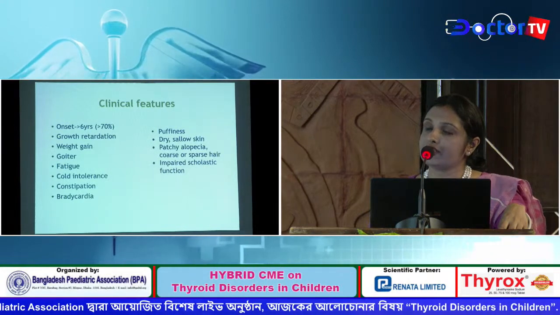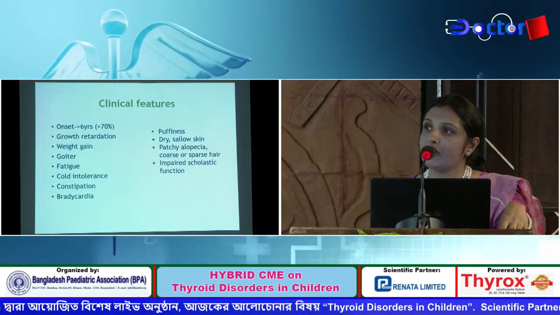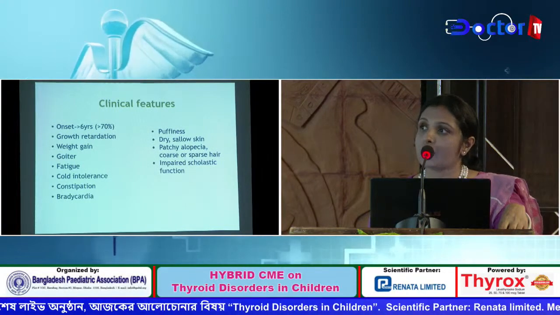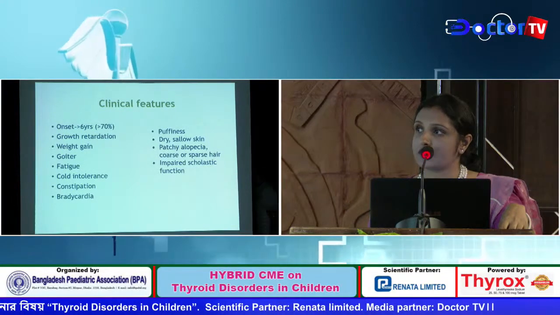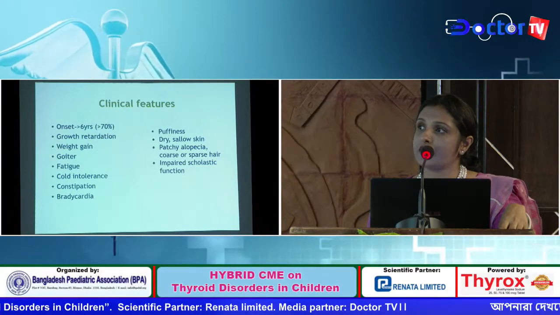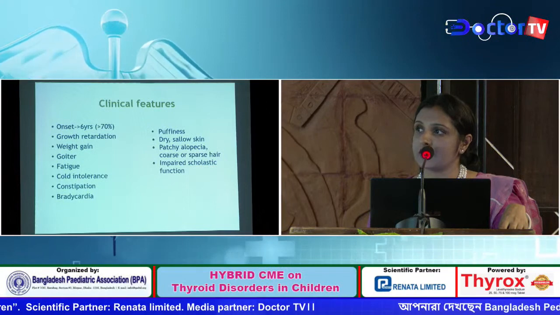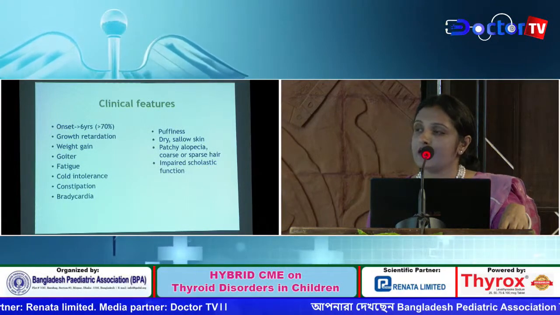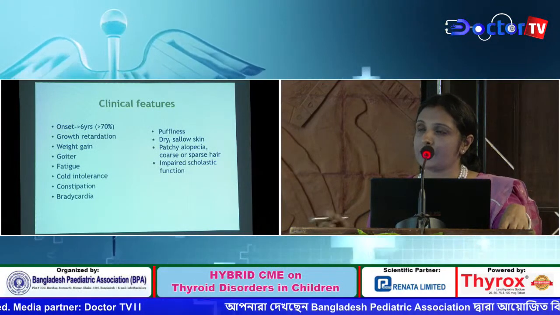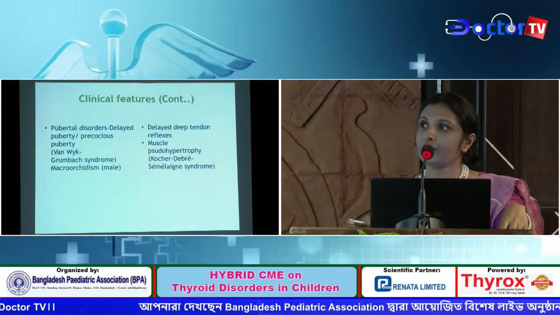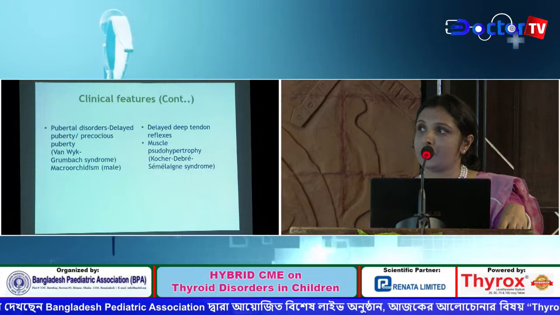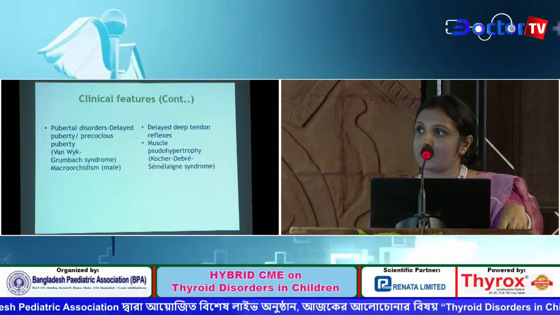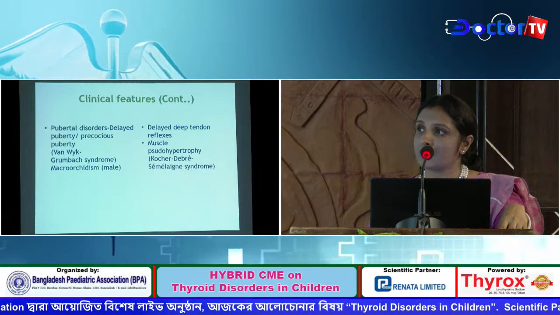Clinical features include onset after 6 years, growth retardation, weight gain, goiter, cold intolerance and constipation, bradycardia and puffiness, and there may be some skin changes, and impaired scholastic function may be seen. Pubertal disorder: there may be delayed puberty or precocious puberty, delayed deep tendon reflexes, and there may be muscle pseudohypertrophy.